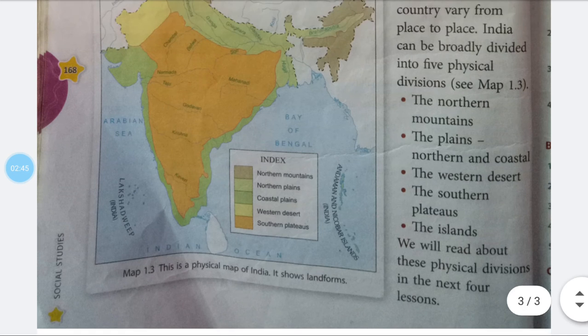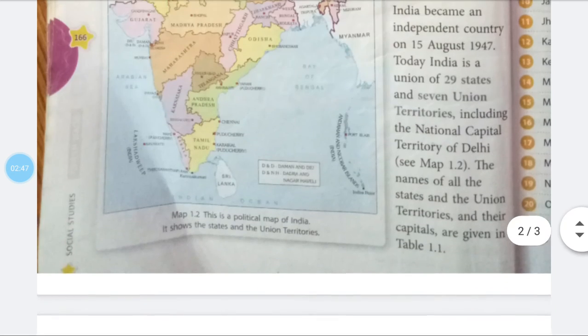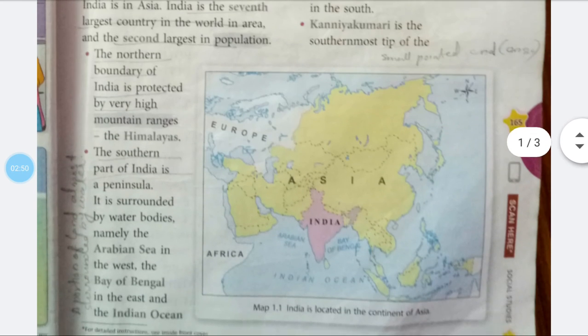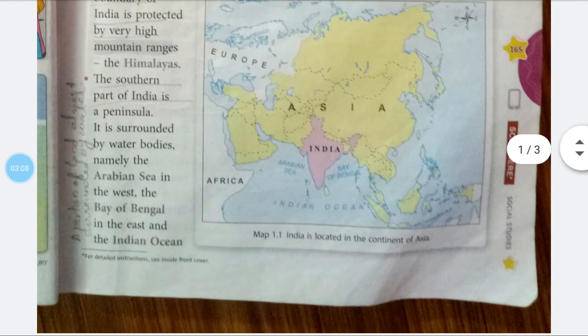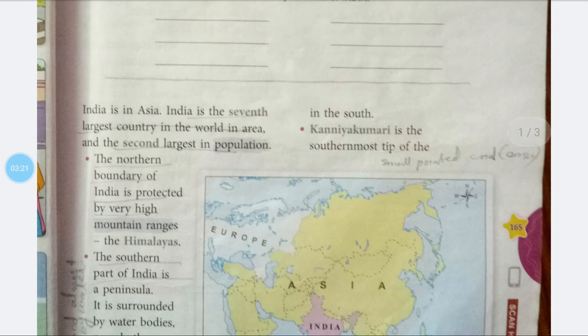Once again, this chapter starting from the introduction. I love my India. India is in Asia. India is the seventh largest country in the world in area and the second largest in population. The northern boundary of India is protected by very high mountain ranges, the Himalayas. The southern part of India is a peninsula. It is surrounded by water bodies, namely the Arabian Sea in the west, the Bay of Bengal in the east, and the Indian Ocean in the south.